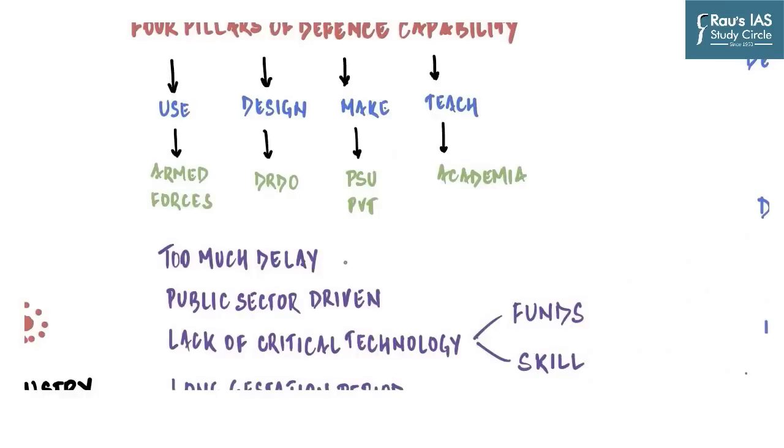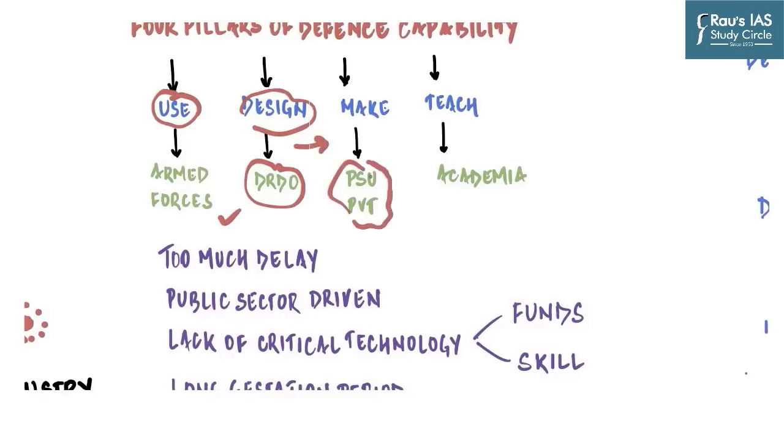The first one is the end user, which is the overall purpose of designing a defense equipment, which are armed forces. They are the people who are ultimately going to use these weapons. Then next comes designing, which is the conceptualization of the weapons, for which we have DRDO. Then after an equipment has been designed or conceptualized, that design, once approved, is handed over to the manufacturer or the makers, which are basically either public sector undertakings or private sector undertakings. And then last but not the least, the pillar of defense capability is academia, where all the frontline research goes on.